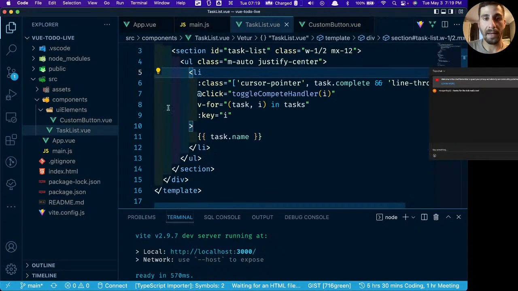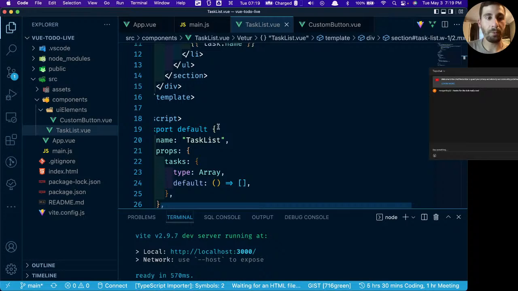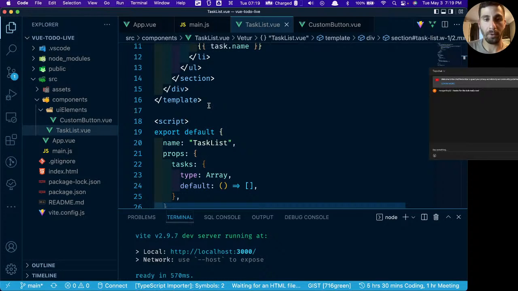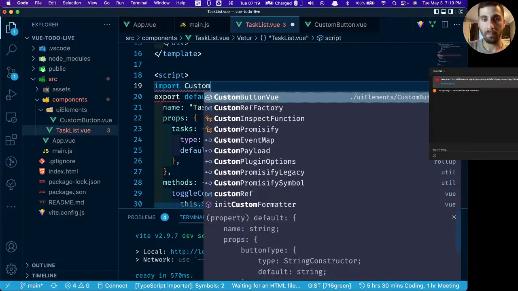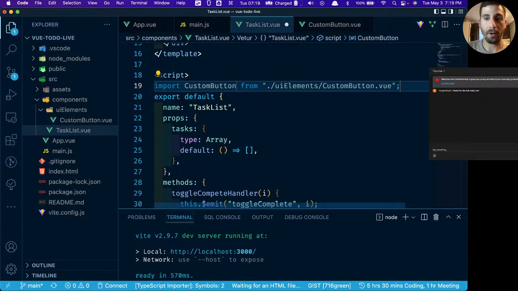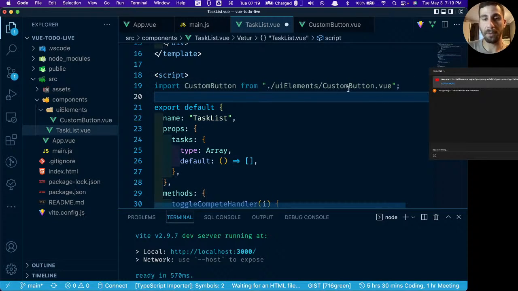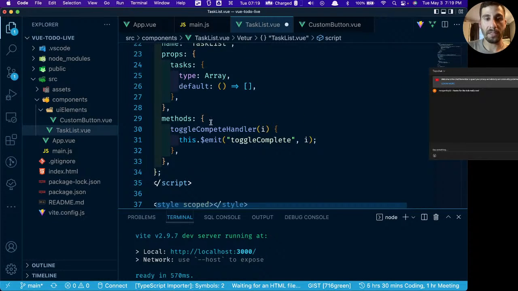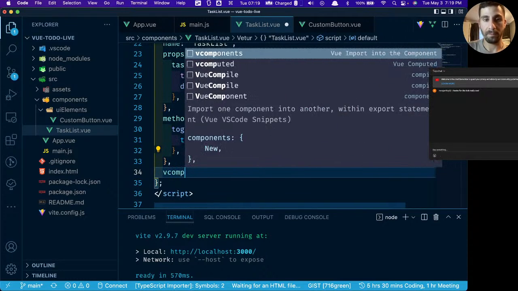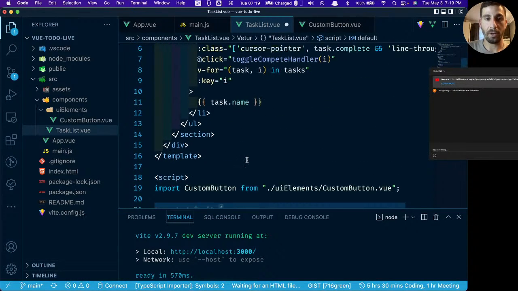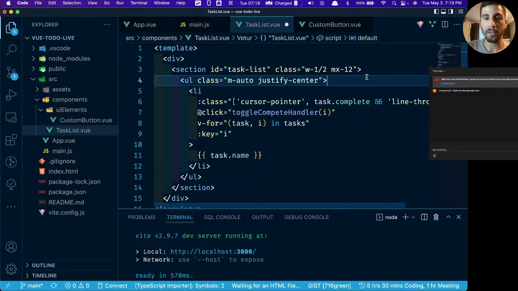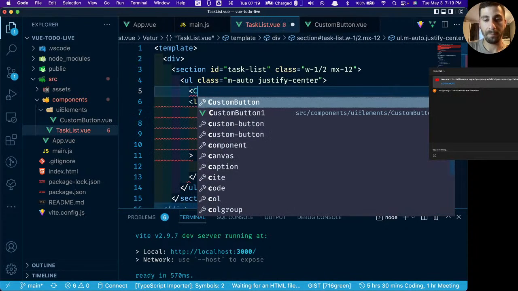So now if we go back to our task list, let's import that custom button component. And again, I have that autocomplete there. I'm just going to delete the view at the end. So it's import custom button from UI elements custom button.view. We're going to register the component. We'll paste that in there. So now we have access to our custom button. Let's put the custom button in here.